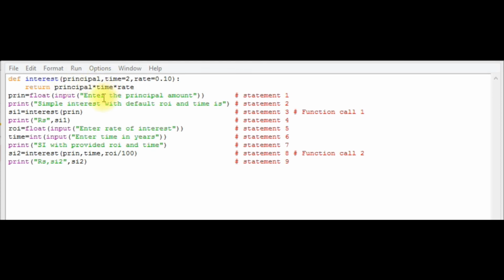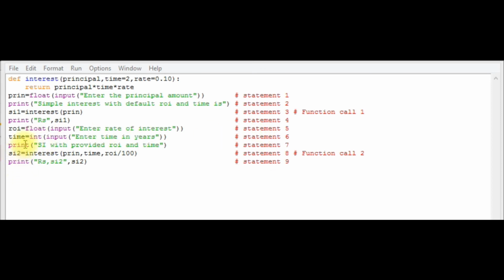The data is returned and it gets stored in the variable si1. In statement 4 we print the result, and in statement 5 we have created a variable ROI and it accepts float data from the user.